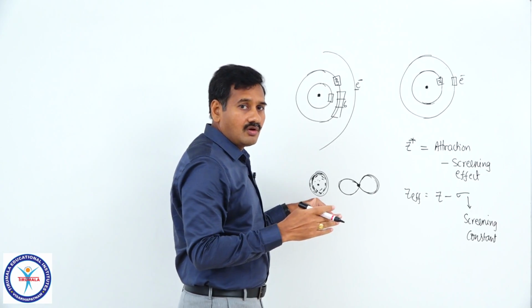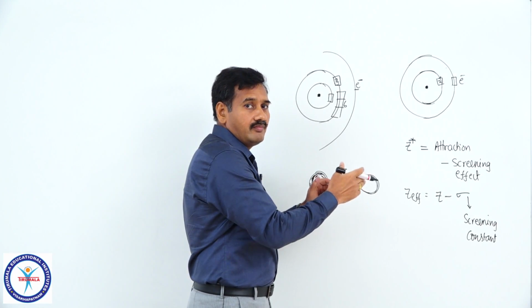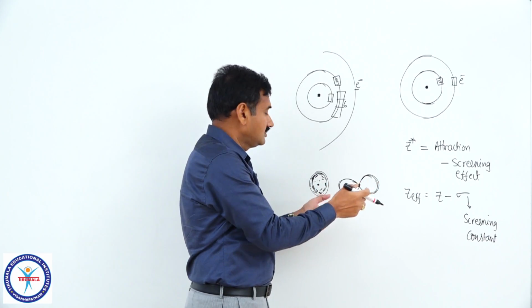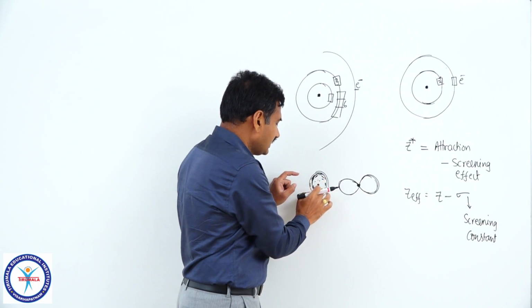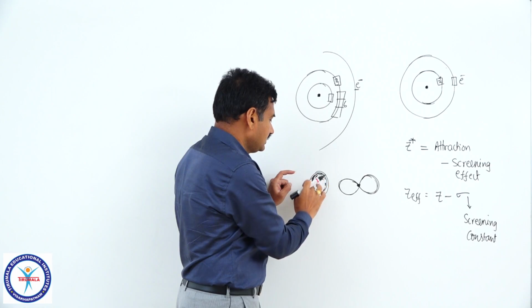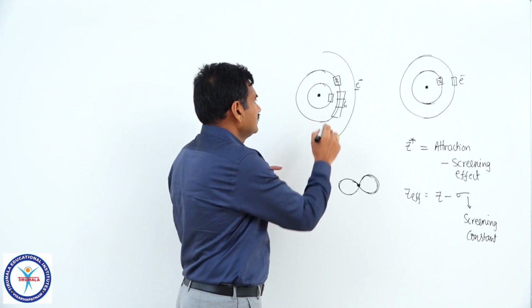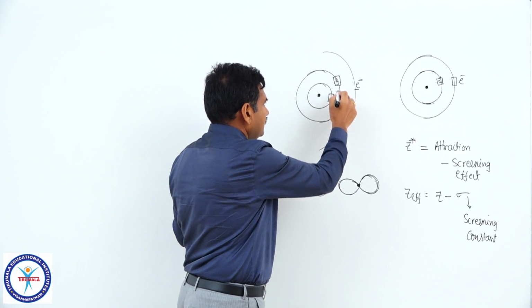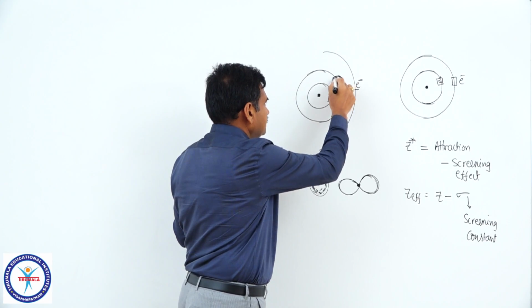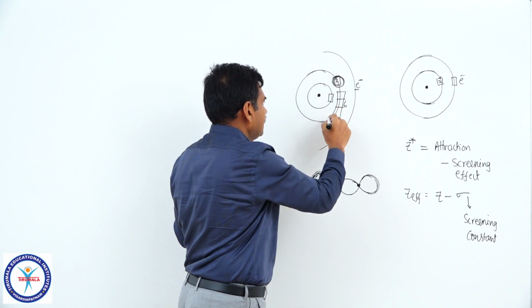So, the electron cloud is spread over a larger range, whereas in the case of the s orbital, the electron cloud is in a small range. So, from the second orbit, this is the spherically shaped s orbital and this is the dumbbell-shaped p orbital.